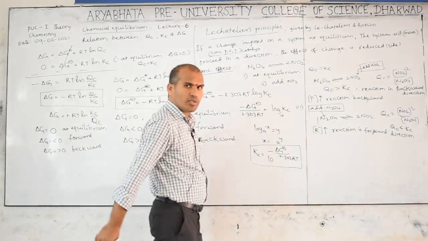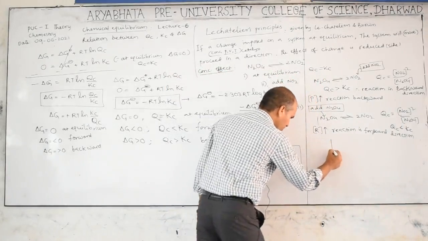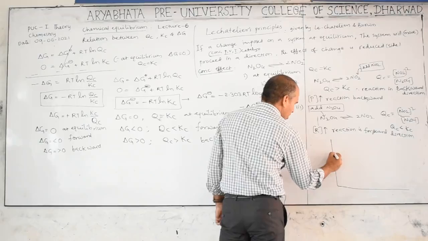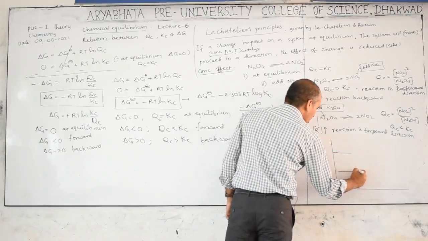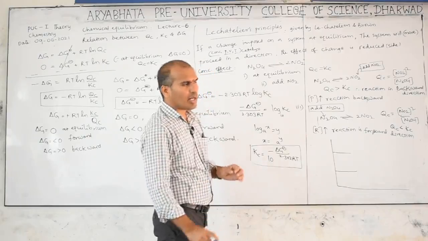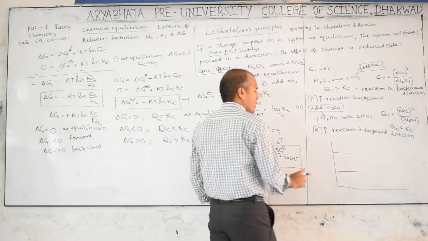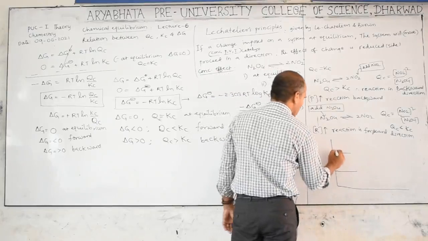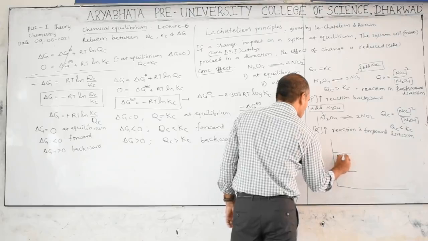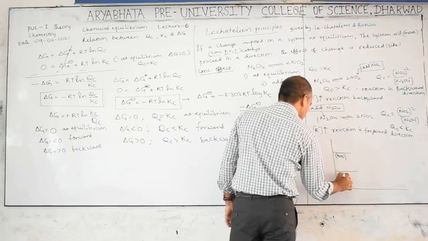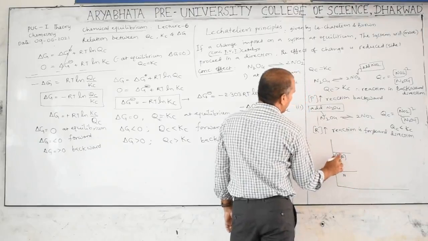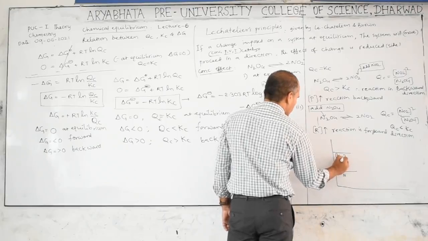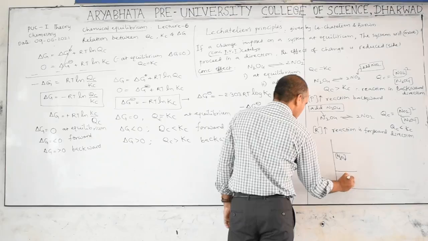Based on this, I will draw one graph. Keep in mind, already the reactant and products are at equilibrium. Generally reactant concentration is greater, product concentration is lower. Therefore I write this is N2O4 and this is NO2.